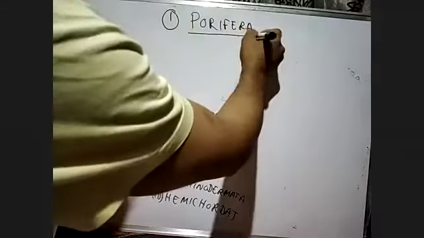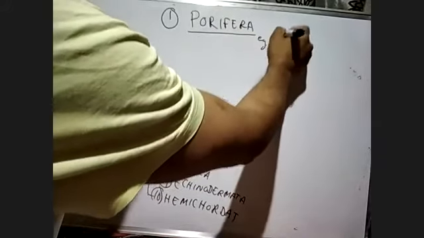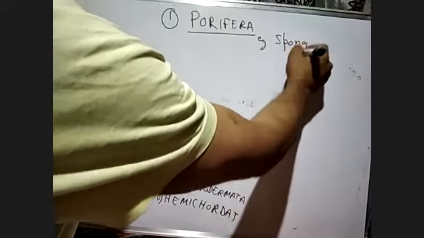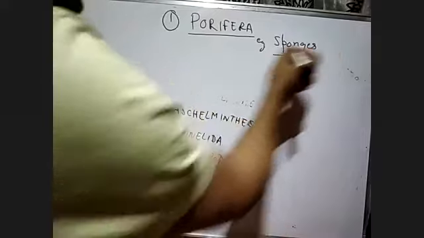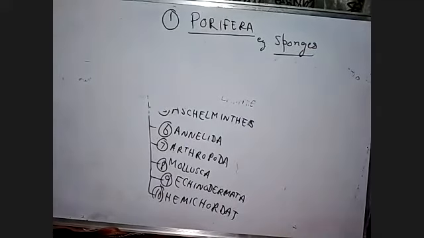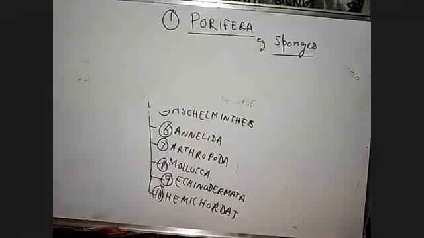In Porifera we mainly include sponges. They are commonly called sponges also.